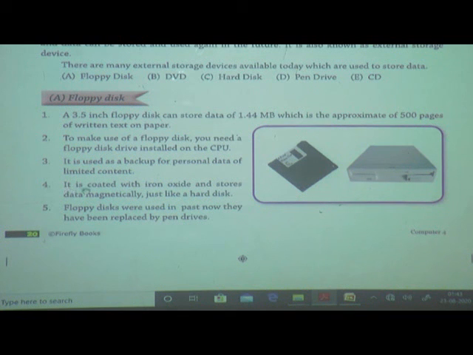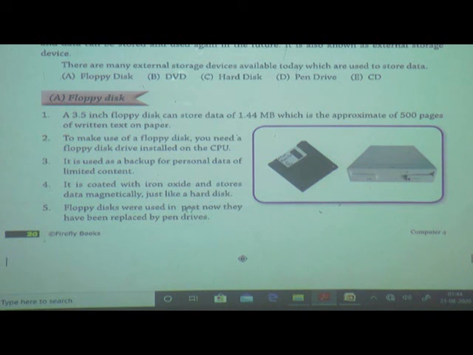Fourth one, it is coated with iron oxide and stores data magnetically, just like a hard disk. Floppy disk is like a hard disk. Floppy disks were used in the past. Now they have been replaced by the pen drive.